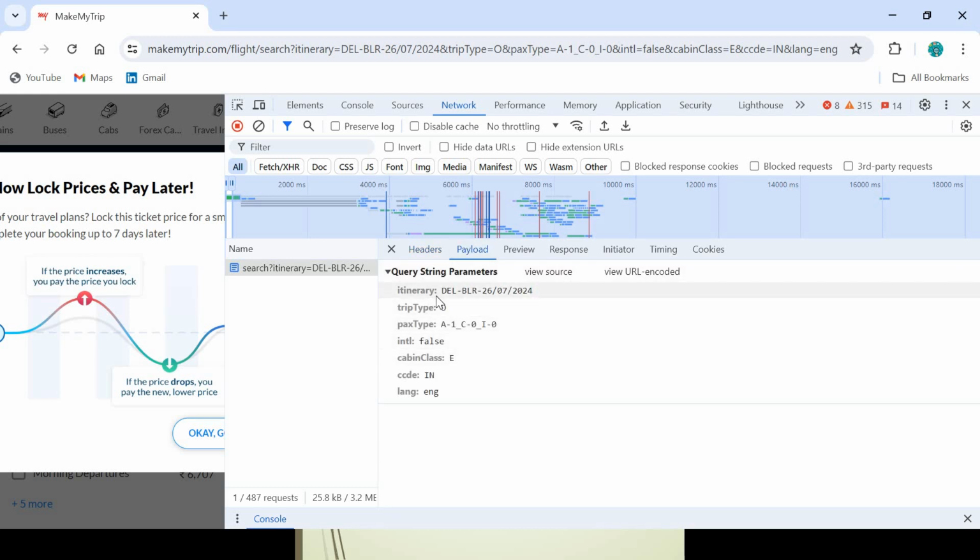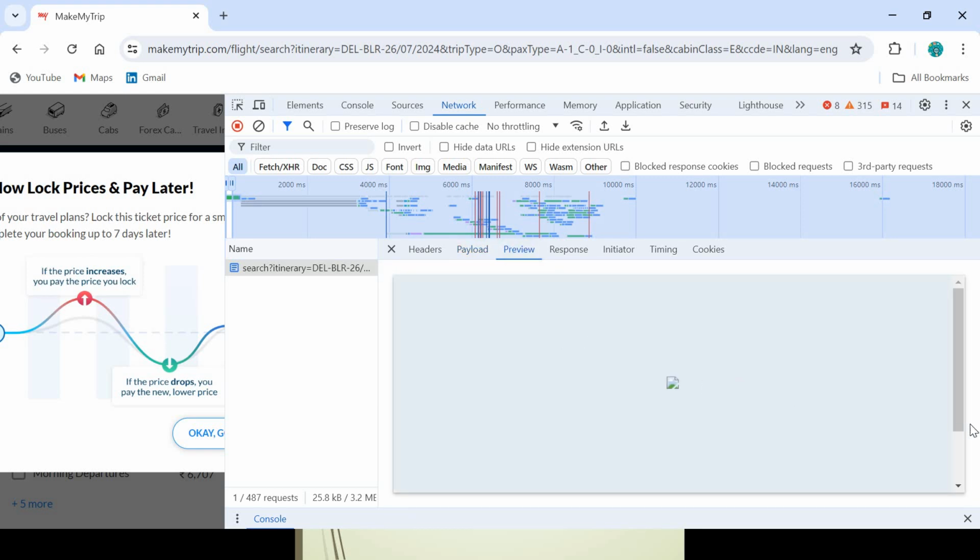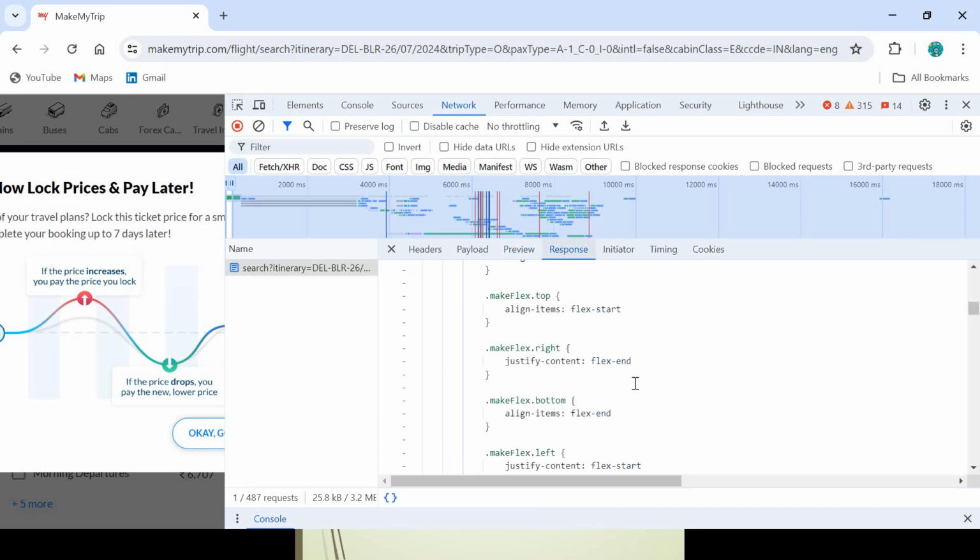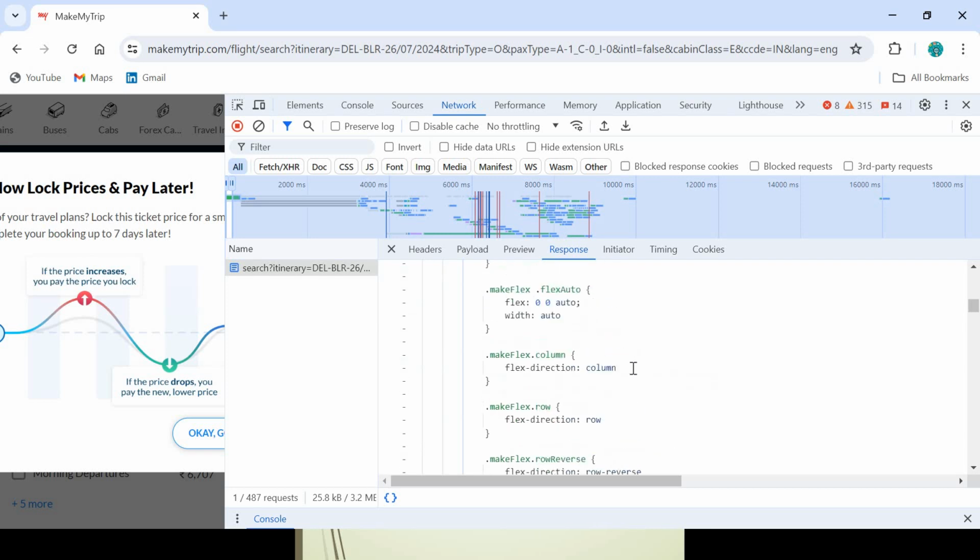The payload will be like what itinerary type it is, Delhi to Bangalore and your date, trip type is 0, and whatever information you have put in, the basic information of the user, the string parameters. This is how it has to go. Your payload will be going like this, and I think there is no preview. Okay, you can see it, and this is how the response you will get.